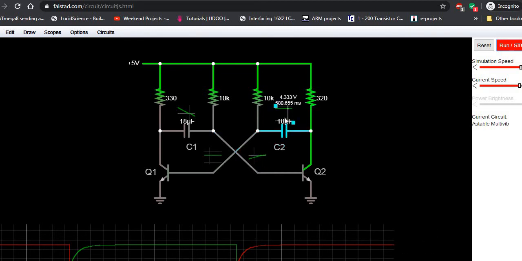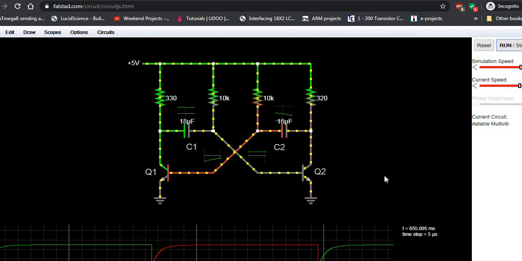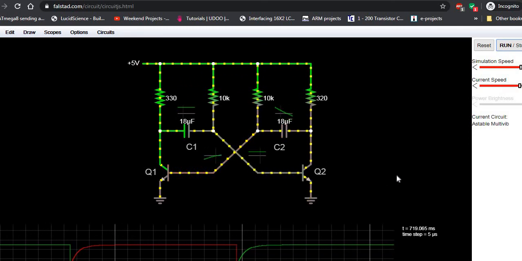In a similar fashion, look at the voltage on capacitor C2. This is nothing but 0.67. 0.67 is more than enough to make Q1 go into saturation mode. That's why Q1 is in saturation mode. Output is absolutely 0, right? Let us run it. This is the output we want to get, continuous square waves, right?